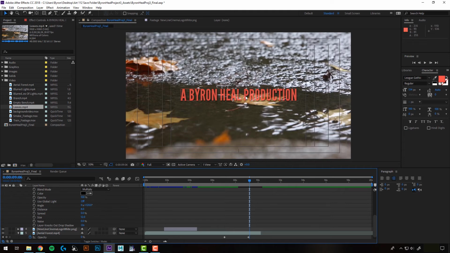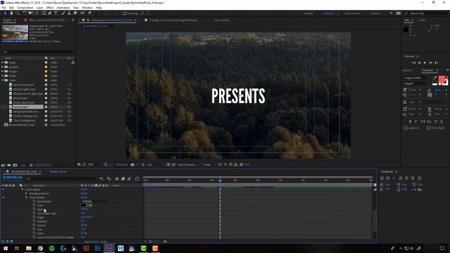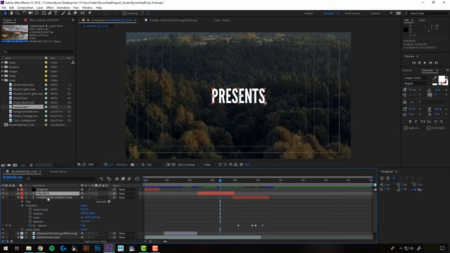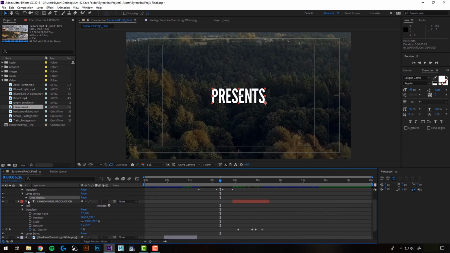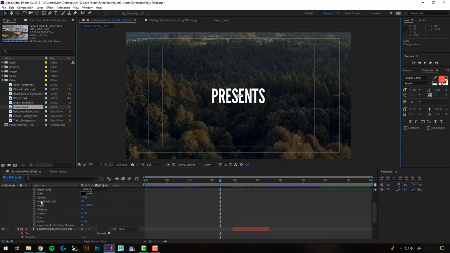Alright, so that helps to bring it out a bit from that background and makes it a little bit easier to read. Now I'll also want that shadow here, and instead of adding it and doing all my same settings, what I could do is just select it in my Byron Heel layer, hit Ctrl C, and I'll just collapse that to make it easier to see. I'm going to click on my Presents one, and then Ctrl V to paste it. And what that did was paste a layer style under here, and we have drop shadow. It's a little hard to see on the background here, but I just wanted to keep it consistent with my other text.